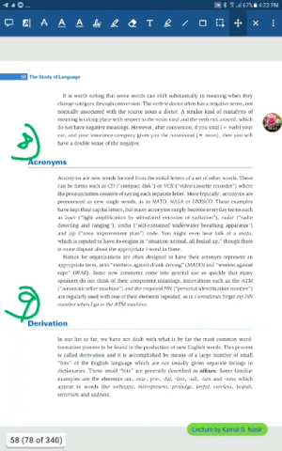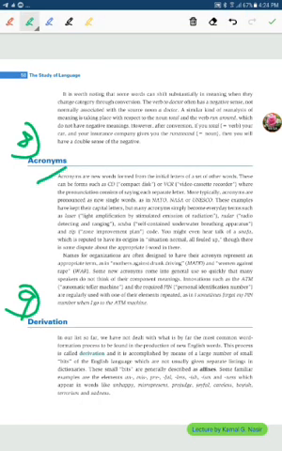Acronyms are new words formed from the initial letters of a set of other words. A set of other words means more than one word. So, for example, you say CD. CD means compact disc: the capital letter C, which is compact, and D, which is disc. VCR means video cassette recorder.